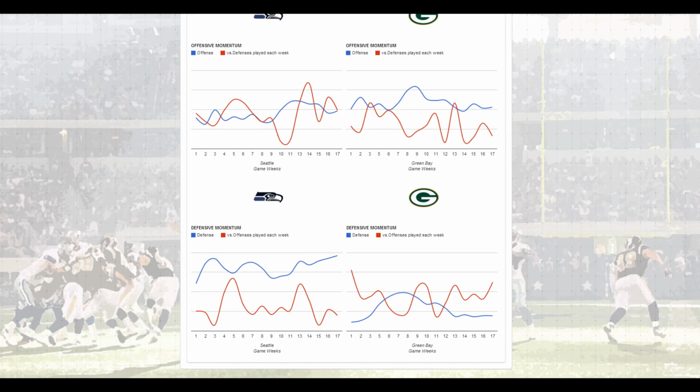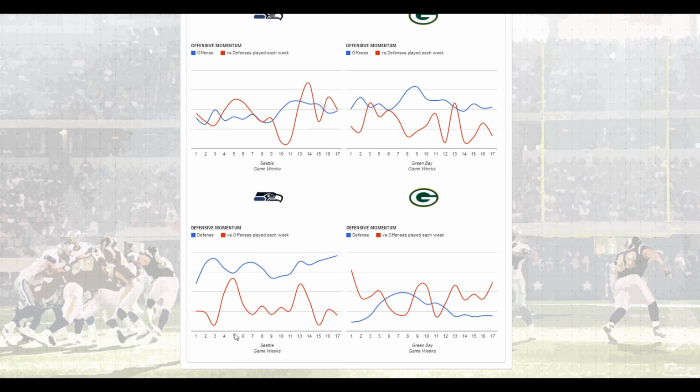So the way these momentum indicators work is if you see that the team plays a weak defense, you should see the offense spike up. So that's a normal pattern. So when you see these large loops, that's normal. If you see a huge spike at the top and then a very small loop, that means the team did very well against that team.